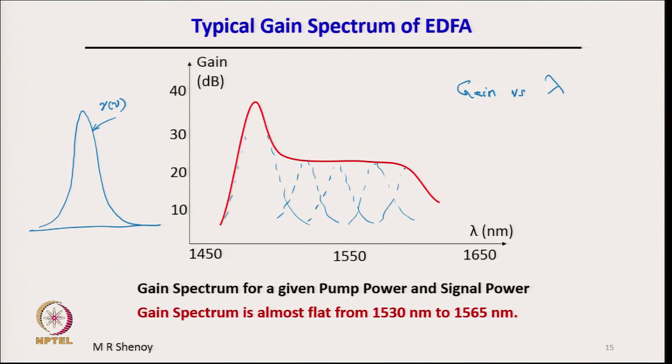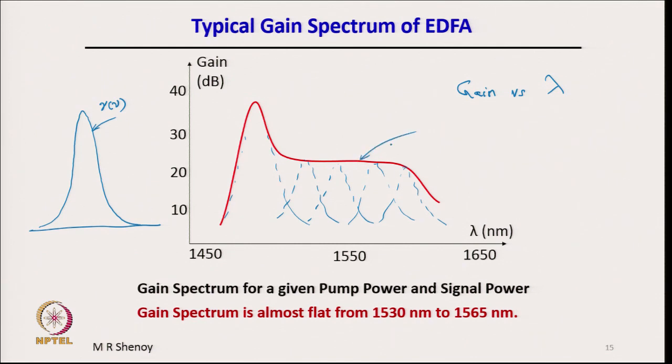The point is, because of the multiplets or multiplicity of the levels involved in amplification, the amplification band is spread over a range of wavelengths, and the dynamics is such that the gain profile has a relatively flat region.